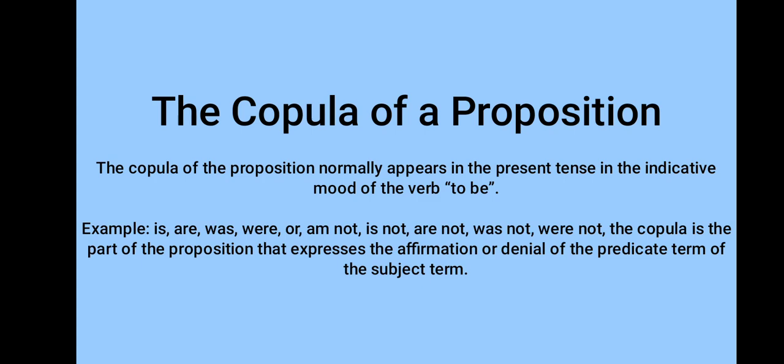Besides the noun and the verb, grammar recognizes other parts of speech such as the pronoun, adverb, conjunction, and etc. But logic is not concerned with these terms because they do not constitute an essential element of the proposition and because they serve only to represent, modify, or connect nouns or verbs. Examples of the copula are: is, are, was, were, am not, is not, are not, was not, were not. The copula is the part of the proposition that expresses the affirmation or denial of the predicate term of the subject term. Right? And thank you so much for listening.